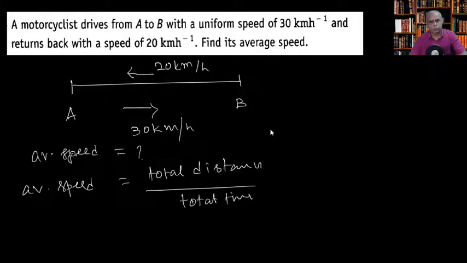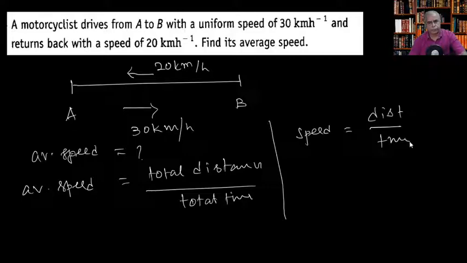At the same time, we already know that speed in this case is distance traveled divided by time. Now let me check A to B, and that speed, let me say S1, is 30 kilometer per hour.